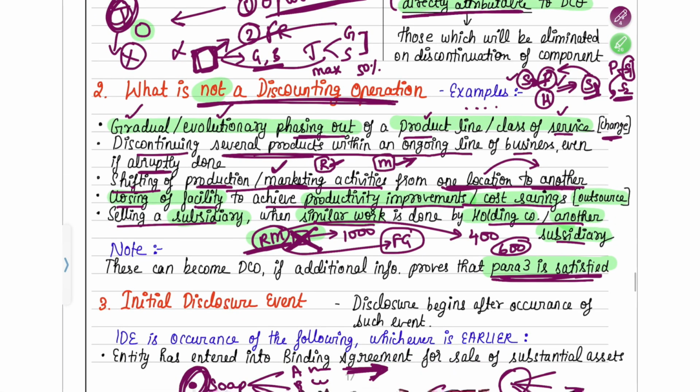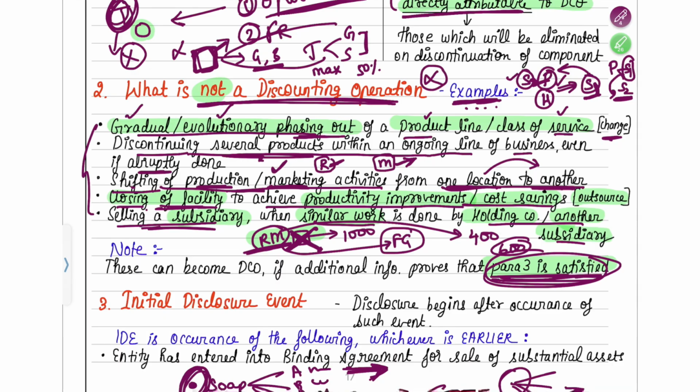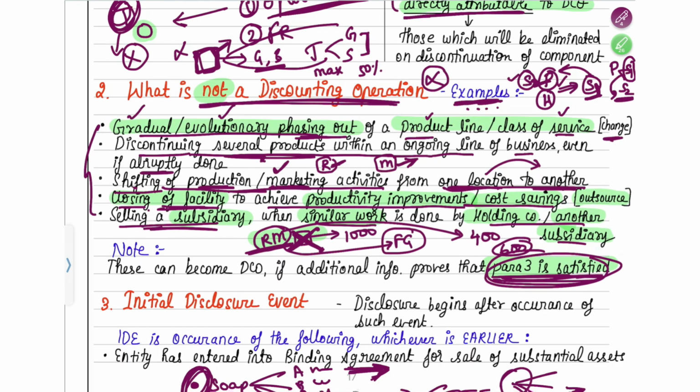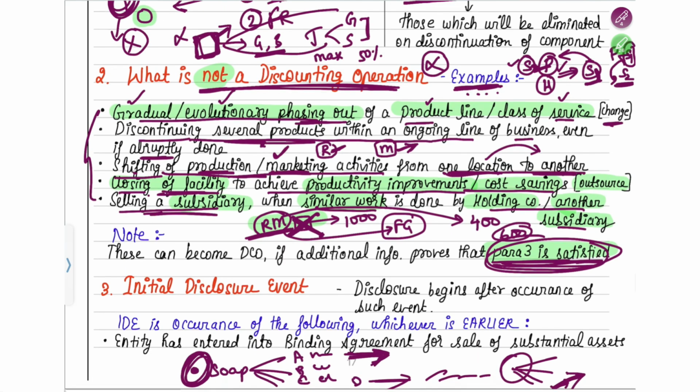Okay. I hope you understood all these 5 points. So what were the 5 points? One, there is a gradual or evolutionary phasing out. You are discontinuing several products at once. You're shifting your production or marketing activity from one location to another, or you're closing down a facility or a production line. Or you're selling a subsidiary. All these will not be a discontinuing operation until and unless para 3 is satisfied. So specifically here they have told you these examples because it looks like a discontinuing operation, but you have to remember it is not a discontinuing operation. Yes, so that was about what is not a discontinuing operation.